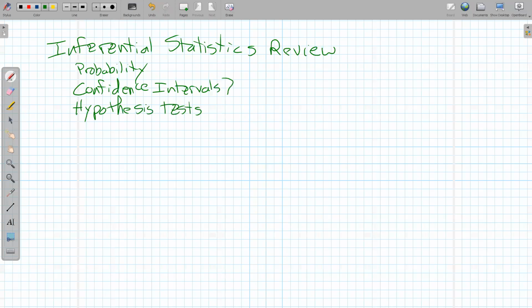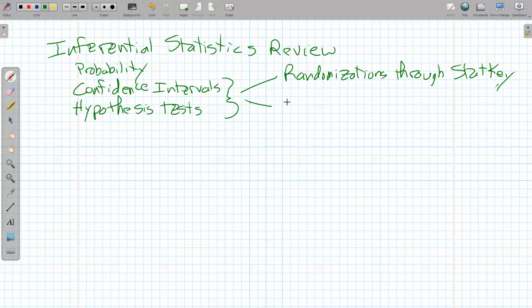And for hypothesis tests and confidence intervals, we've done them in two different ways. We've done them with randomizations through StatKey. And then we did them with the central limit theorem in a spreadsheet.